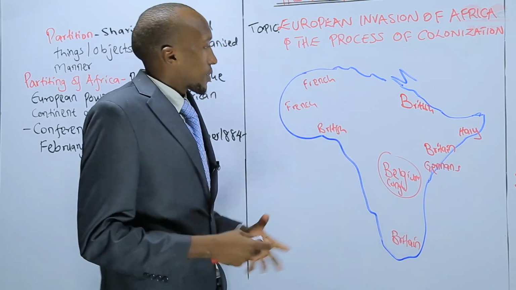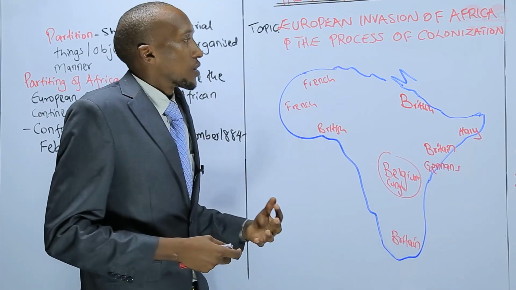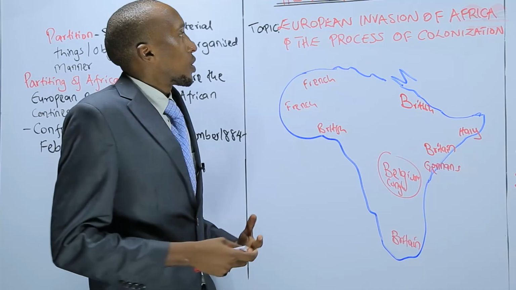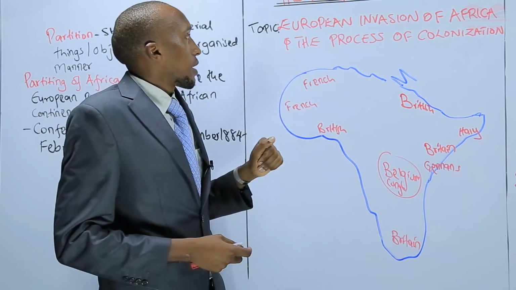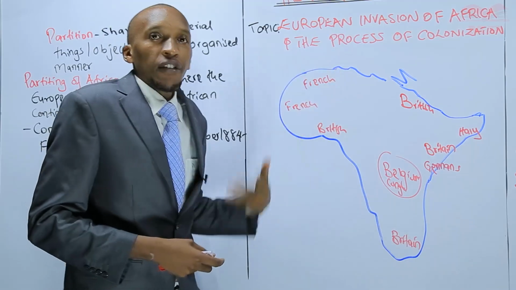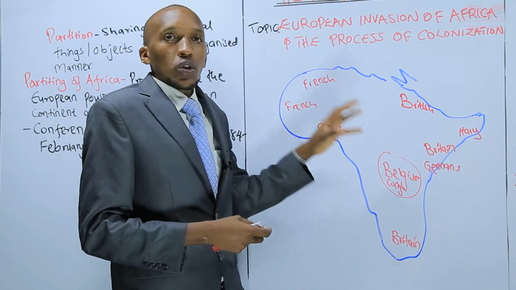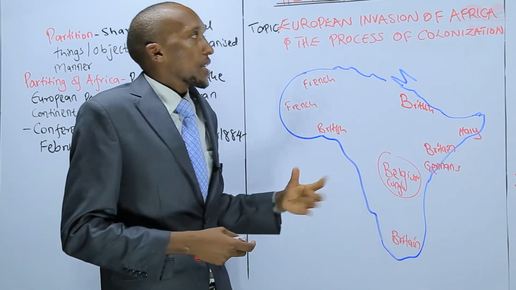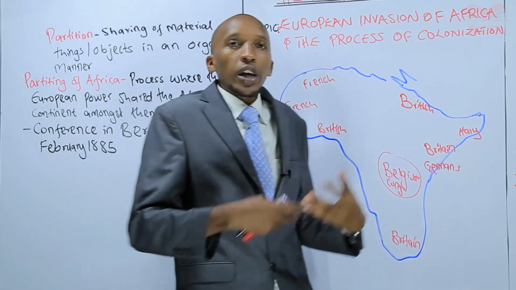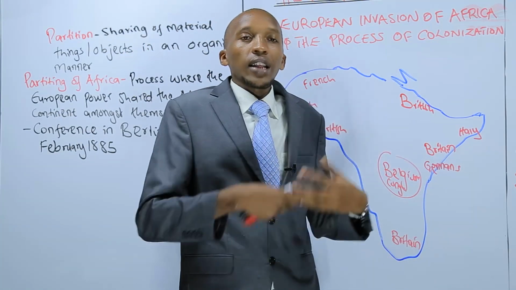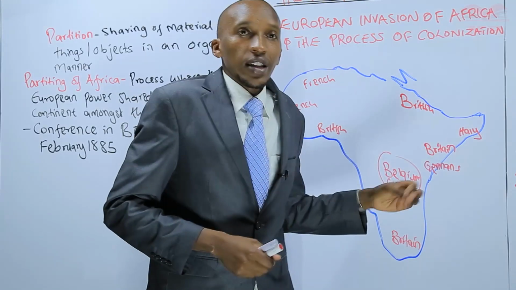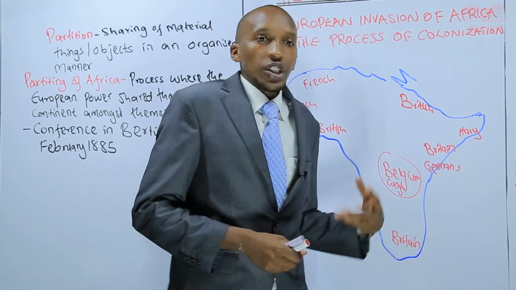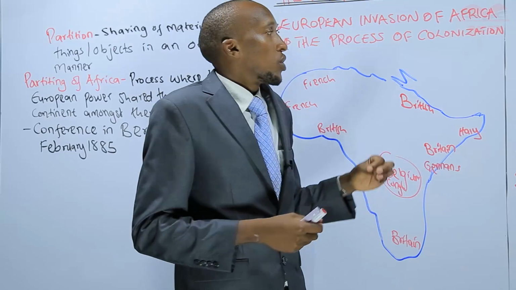So my dear learners, as you have made that introduction, I've explained to you how the Europeans came to Africa and how they eventually colonized the continent of Africa. We said it started just as a way of exploration, but as they were exploring and spreading Christianity, they discovered there is more that they could do in the interior.